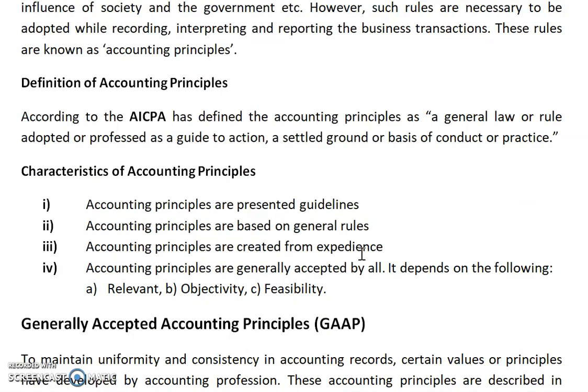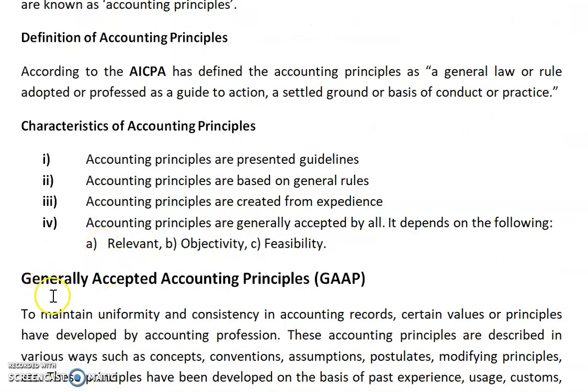Now, the characteristics of accounting principles. Accounting principles are prescribed guidelines. Accounting principles are based on general rules. Accounting principles are created from experience. Accounting principles are generally accepted by all. They depend on the following: they should be relevant, and they should be based on objectivity or feasibility.